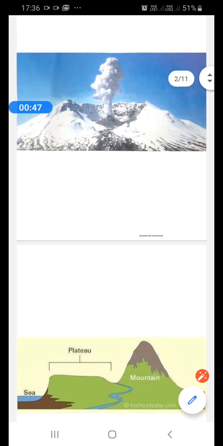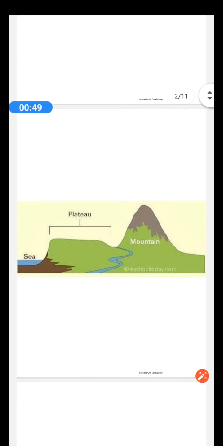The first landform which you will see is the volcanic plateau. This volcanic plateau is formed by the lava which is thrown out from the volcano, and it gets deposited in such a manner that it forms a tableland nearby. And you know what is a plateau? A plateau is a flat tableland. So in this picture you can see that the volcano which had erupted in the past and the lava which got deposited formed a plateau.